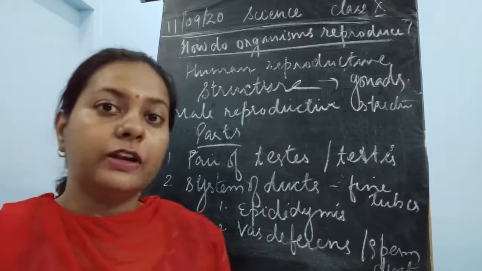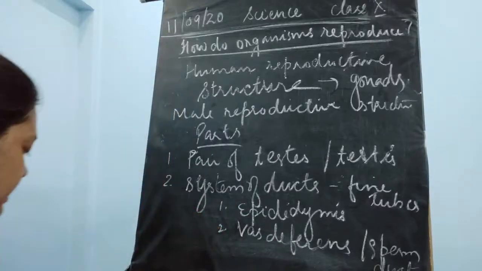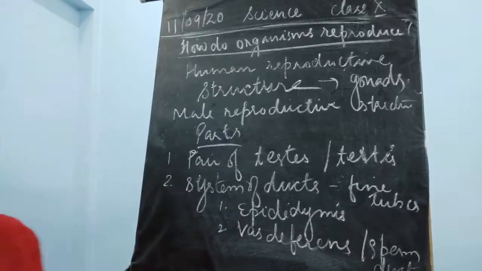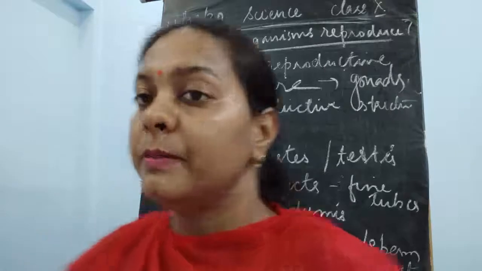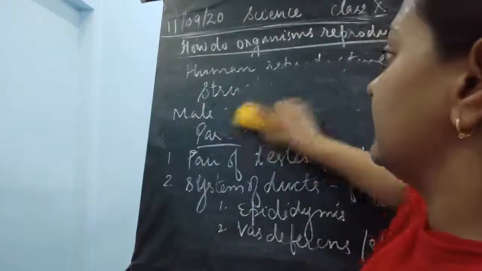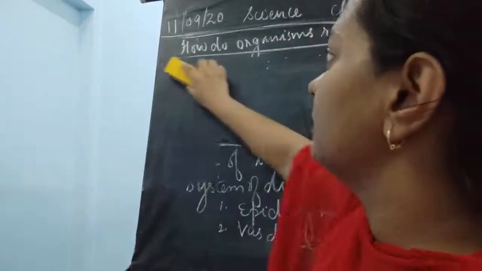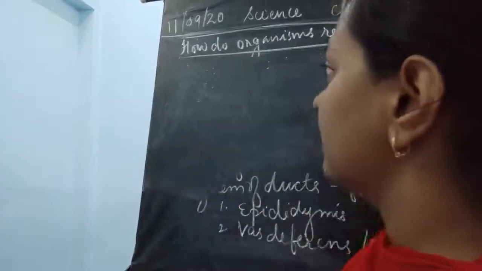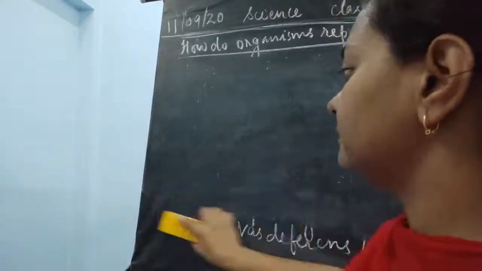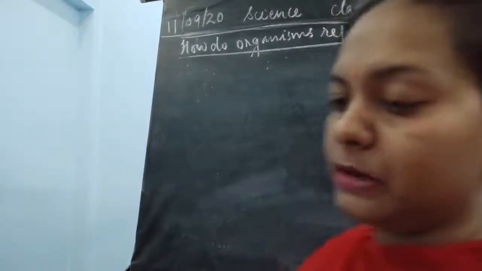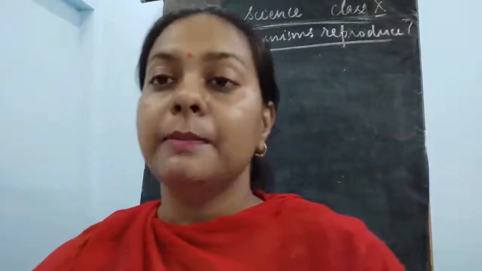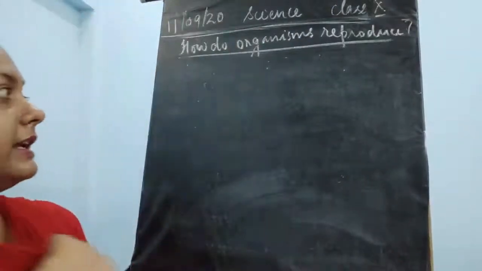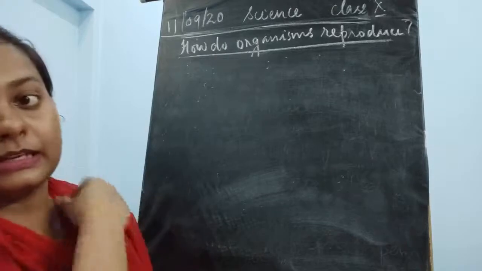Fine, now we'll talk about the third part, that is the glands. According to this, the main organ in the human male is the testis, which is the place where the male gamete, the sperm, is formed. So the place where the sperms are formed is the testis. It is a pair of testes.